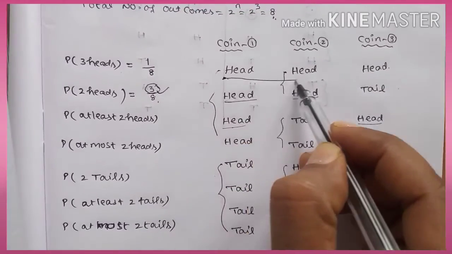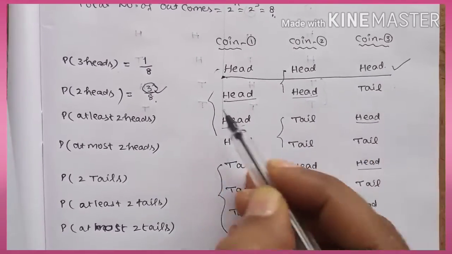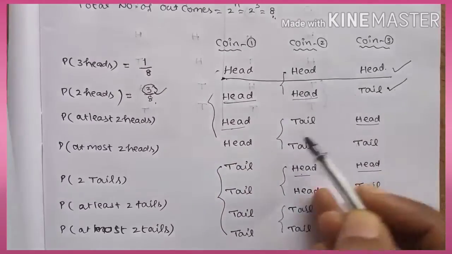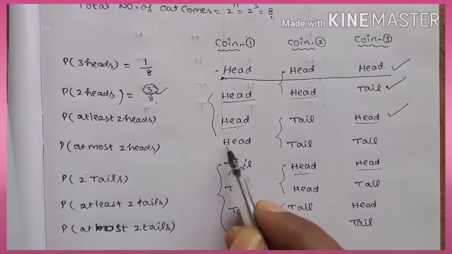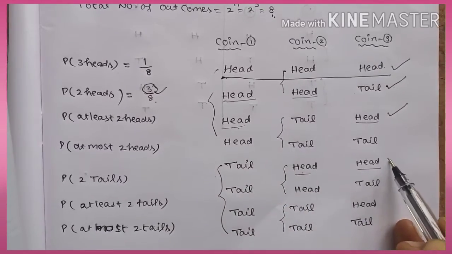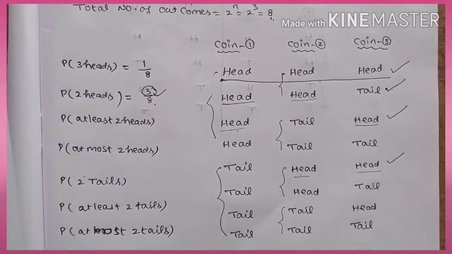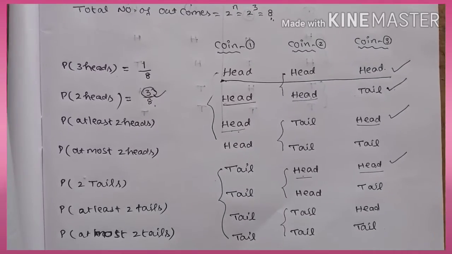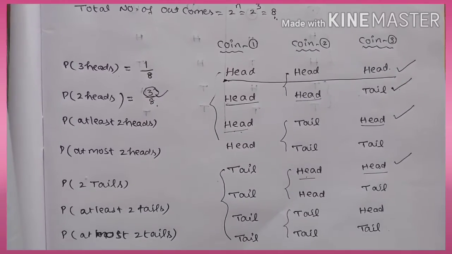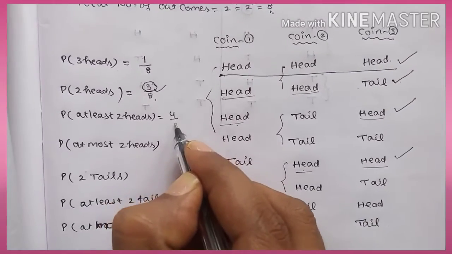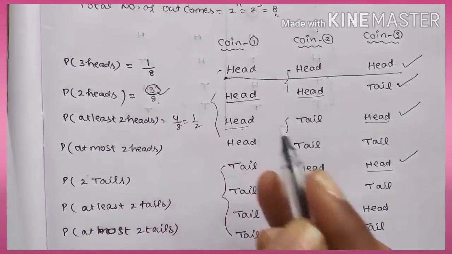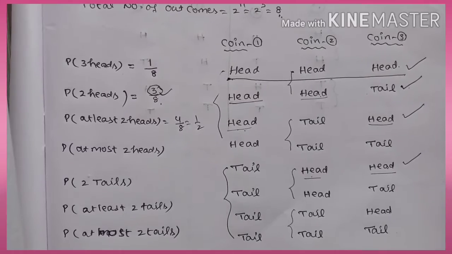Here are the minimum 2 heads there? Yes. Here minimum 2 heads? Yes. Here minimum 2 heads? Yes. Okay? Here only 1, so not possible. Here 2 heads possible, and the remaining cases are not possible. So at least 2 heads is that. So 1, 2, 3, 4 chances are there. So 4 out of 8, you can cancel. Result is equal to 1 by 2.